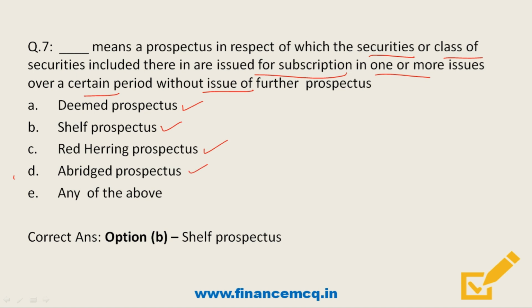And what is abridged prospectus? Friends, abridged prospectus is defined under section 2 subsection 1 of Companies Act 2013. So friends, abridged prospectus is basically a memorandum which contains salient features of the main prospectus. And friends, it has to be enclosed with the application form issued for the purchase of securities.